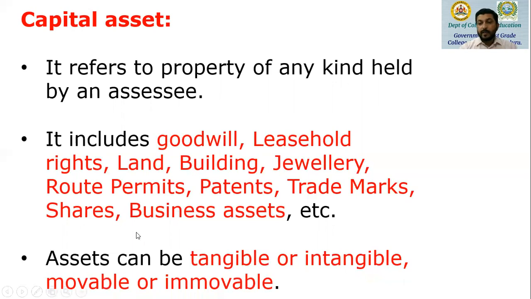Capital assets can be tangible or intangible. For example, goodwill, patents and trademarks are all intangible assets. But land, building, jewelry and shares are tangible assets. And these assets may be movable assets or immovable assets.